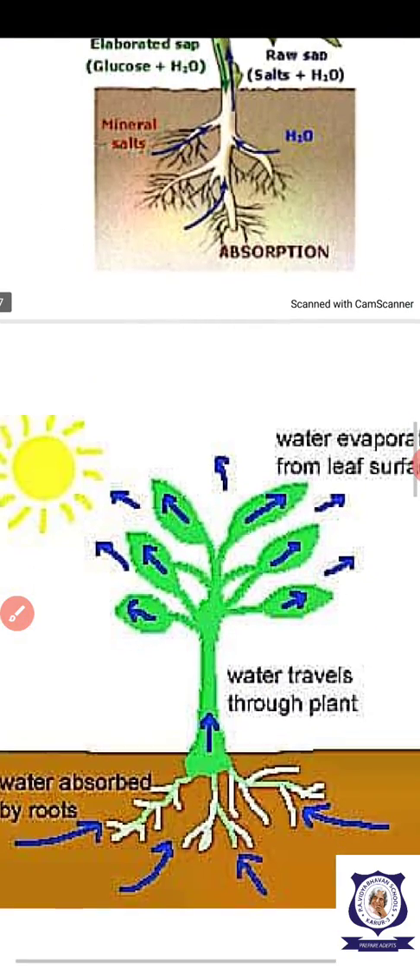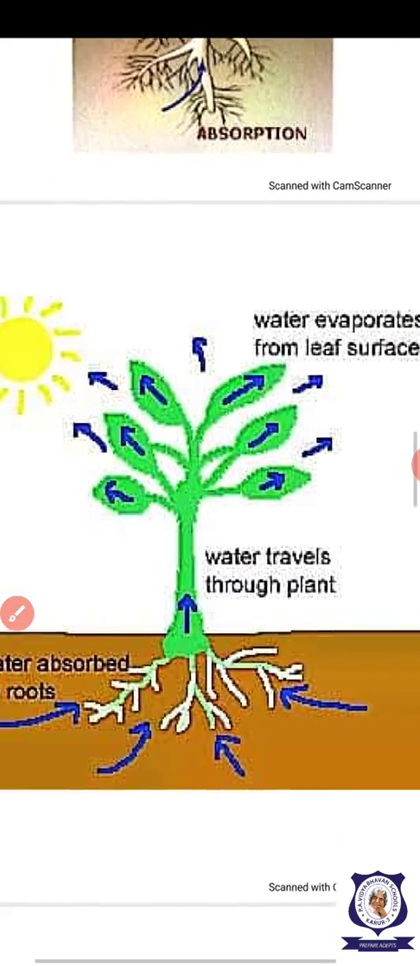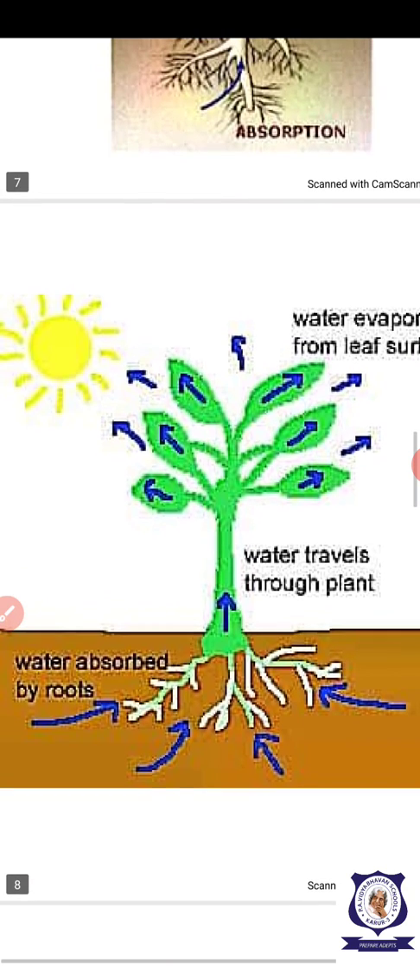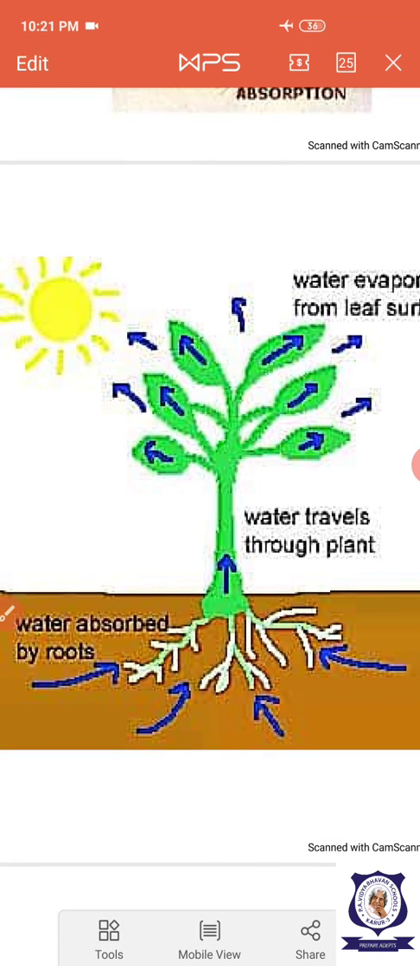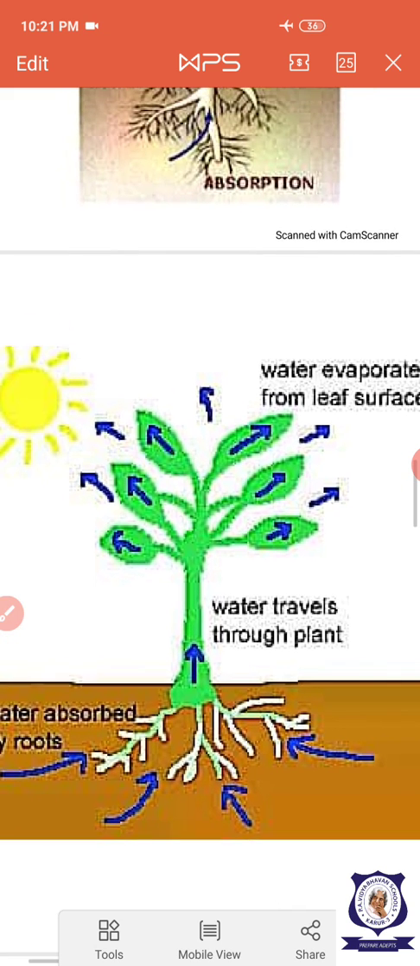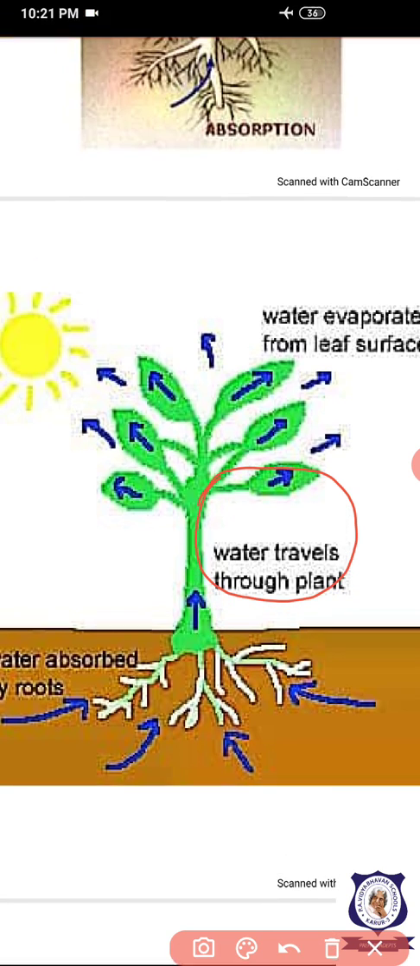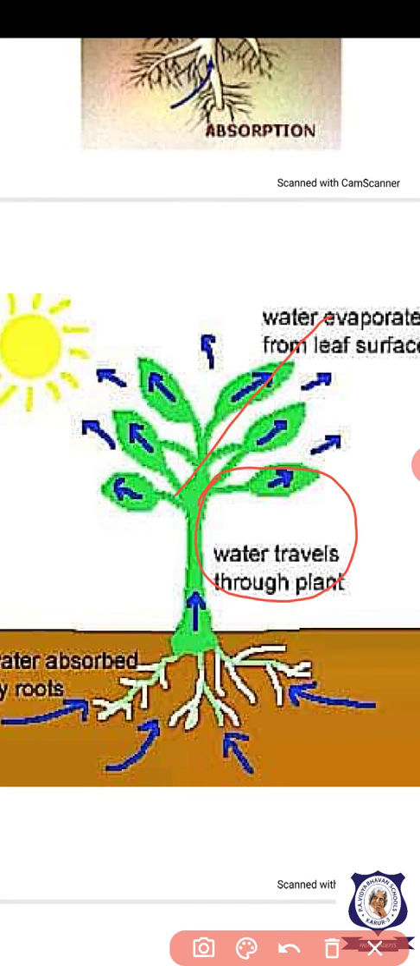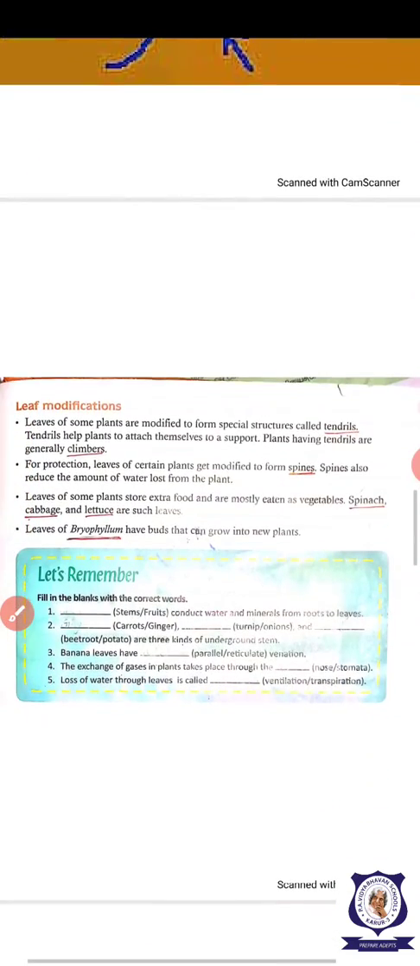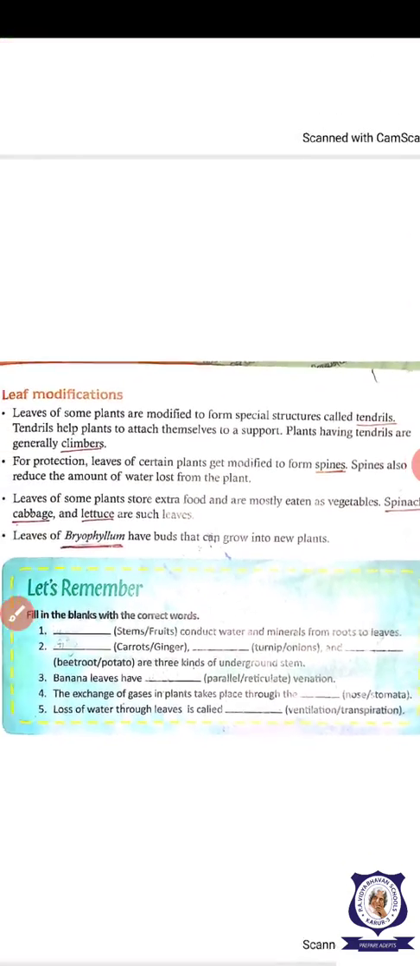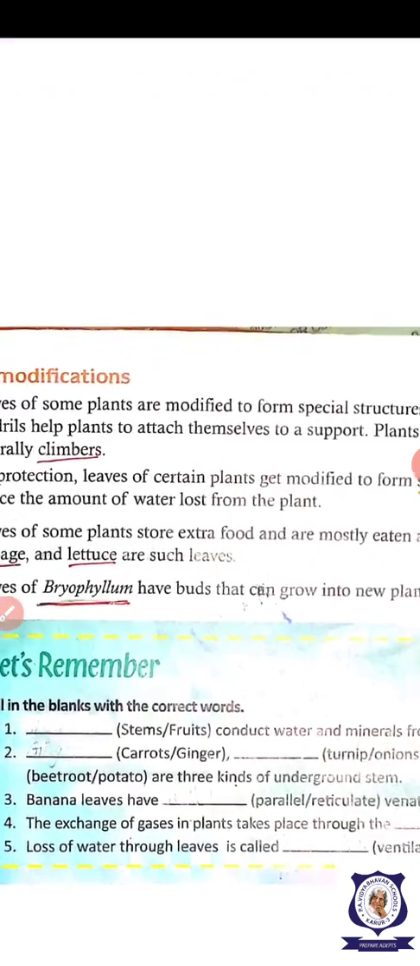Okay. Next we go to the leaf. Evaporation is very nicely shown in this picture. You see water travels through the plant, that is also very nicely given. So water travels and it is evaporated. Okay, evaporated to the atmosphere. Okay, now we can go to the next: leaf modification, according to the additional functions of the leaf.